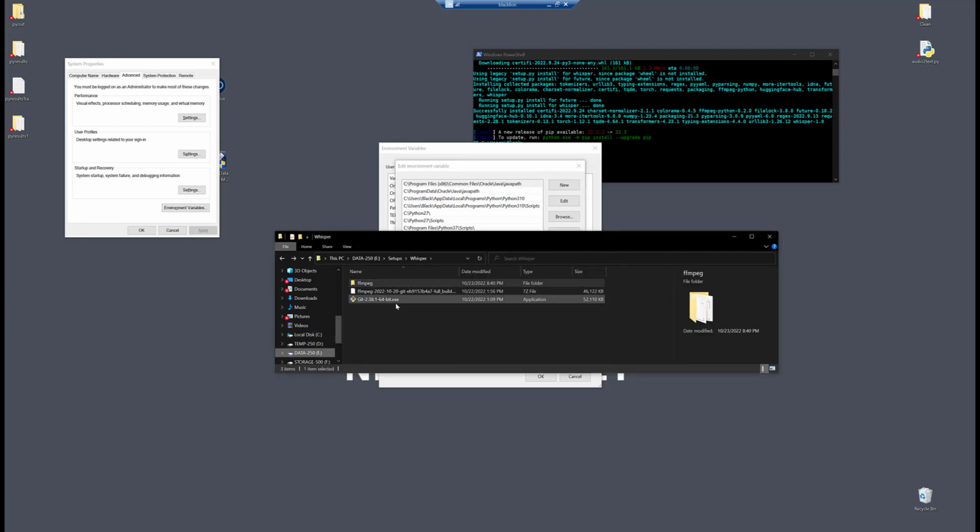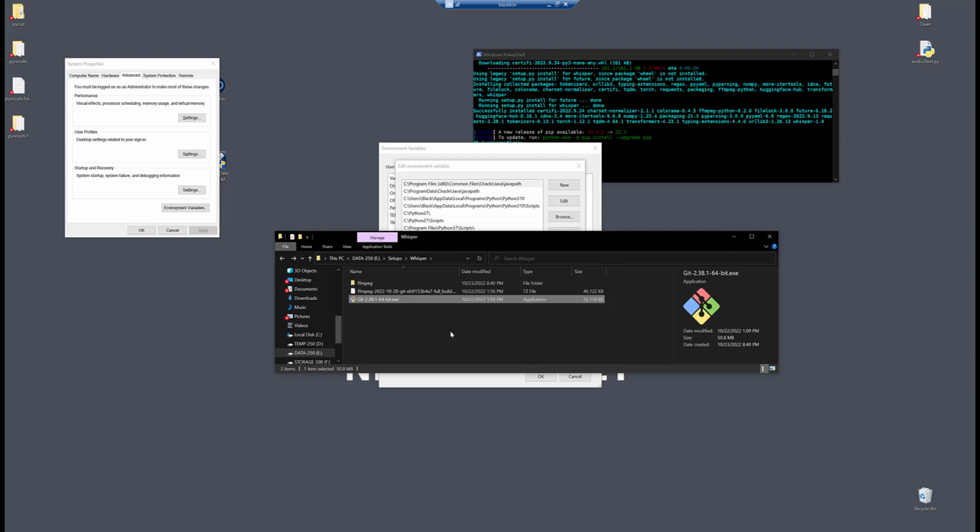The other thing you're going to want to install if you don't already have it, well, first off, you're going to need Python. Whisper requires Python 3.7 and above. So you're going to need that. In this case, I was using Python 3.10. And if you don't have Git, you're going to probably want to get that.